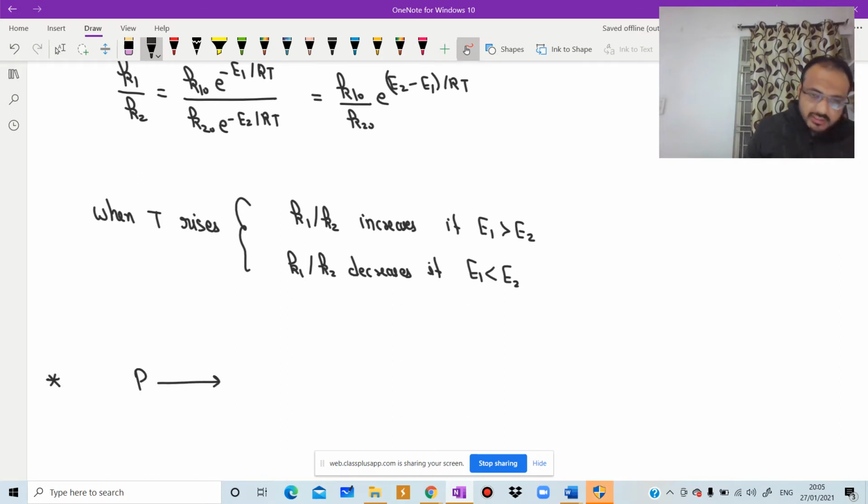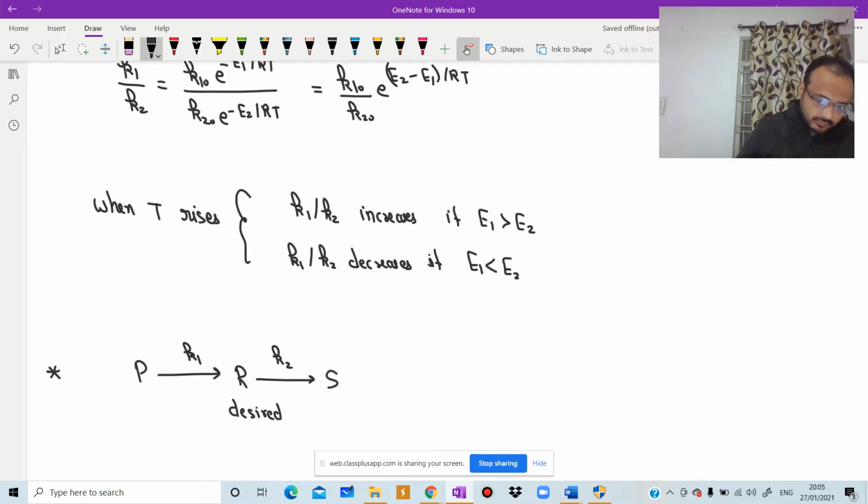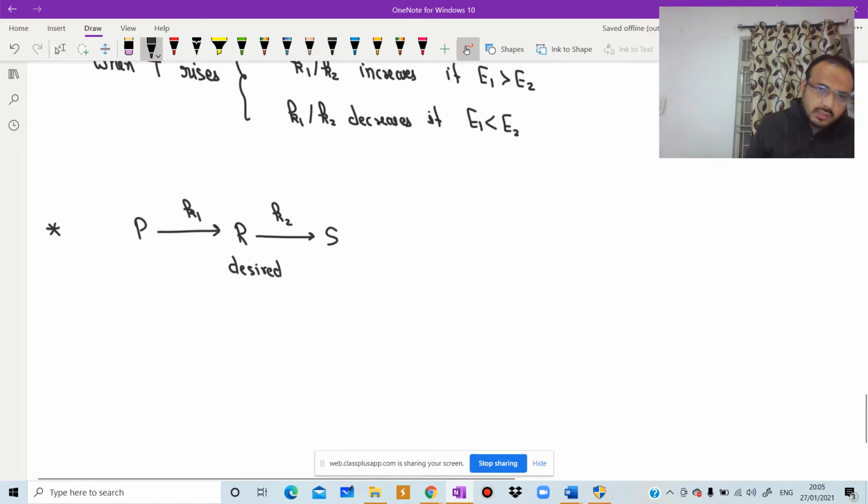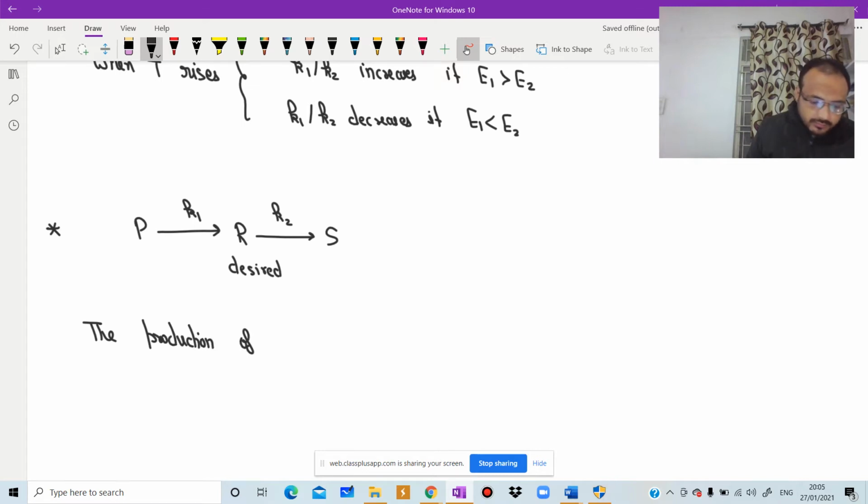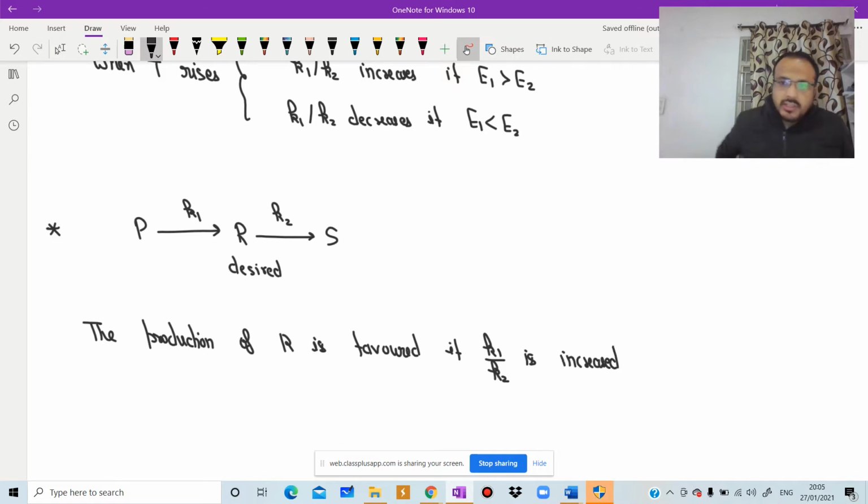Suppose we have reactions in series P to R to S, and R is the desired one. It is K1 and it is K2. So the production of R is favored if K1 by K2 is increased.